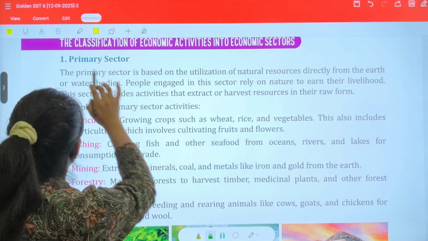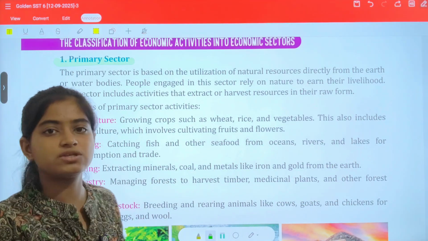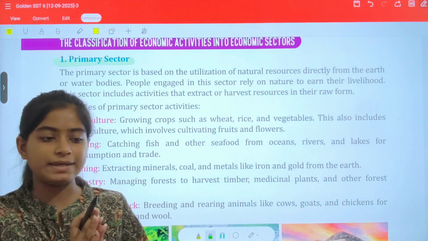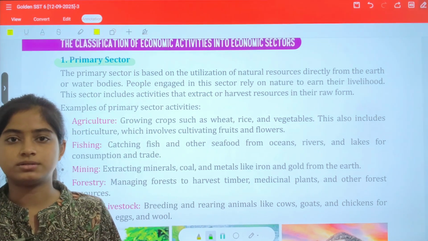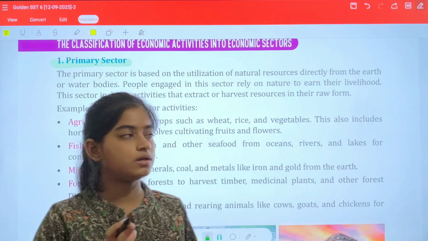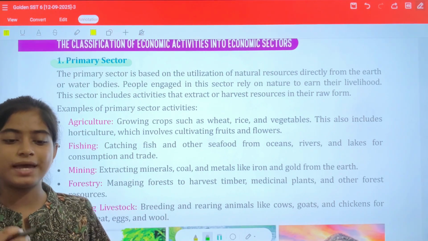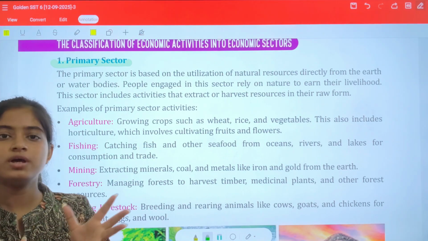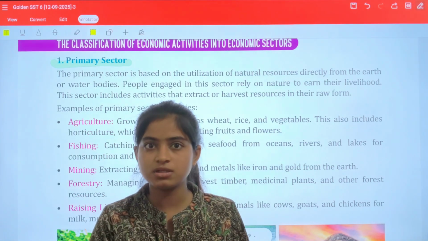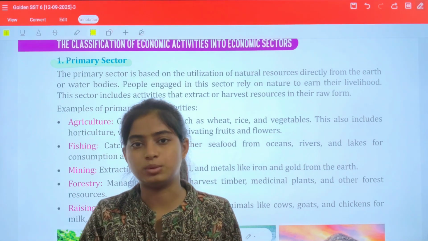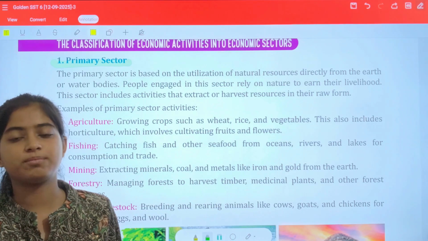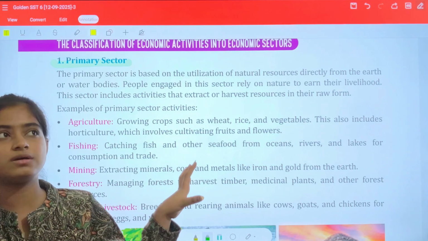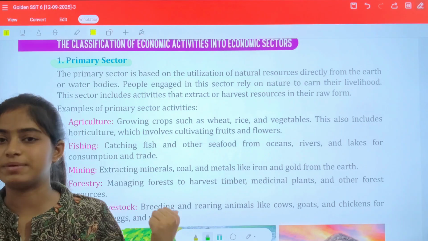First we have the primary sector. The primary sector is based on the utilization of natural resources. Anything you build, you first collect the resources, then you make something, and then you sell it. You can apply that same thing here. First, where do you get the raw materials? They come from the primary sector.